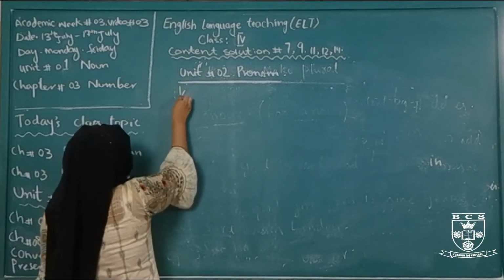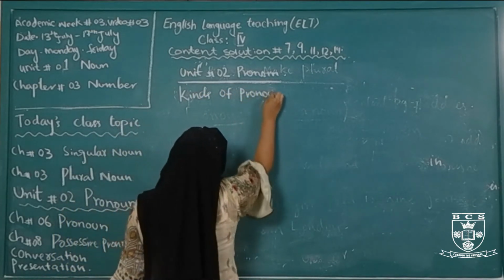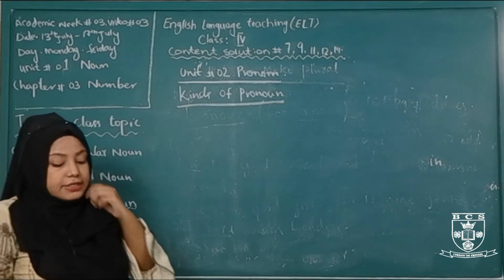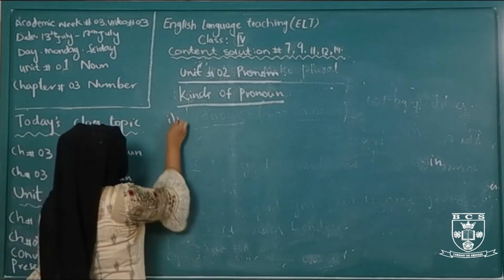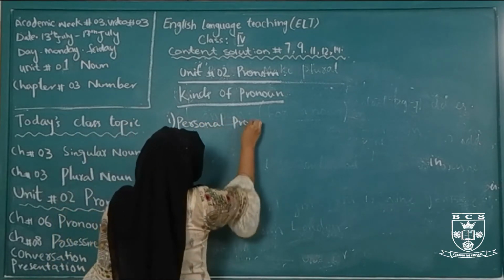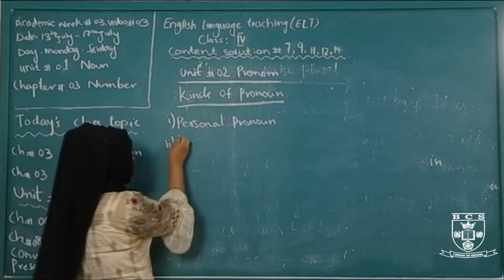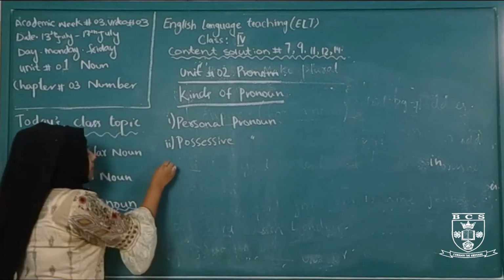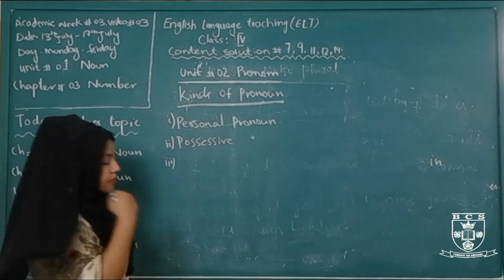Next topic is kinds of pronoun. There are various kinds of pronouns. Some are given in your book. Number one is personal pronoun. Number two is possessive pronoun. Number three is demonstrative pronoun.